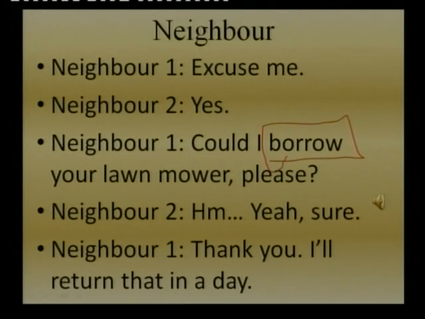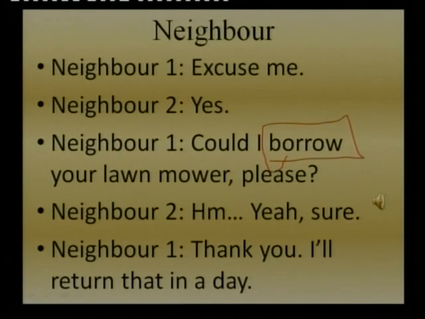So he has used could I borrow. Otherwise, it could have been more formal, more polite. For instance, do you mind if I borrow your lawnmower? He, neighbor 1, could have said, could I borrow your lawnmower? And he could have also said, would you mind if I borrow your lawnmower? But here he has used could I. So instead of can I, he has used could I to sound more polite, and at the same time he needs to sound familiar also. Otherwise, naturally, the neighbor would take offense.